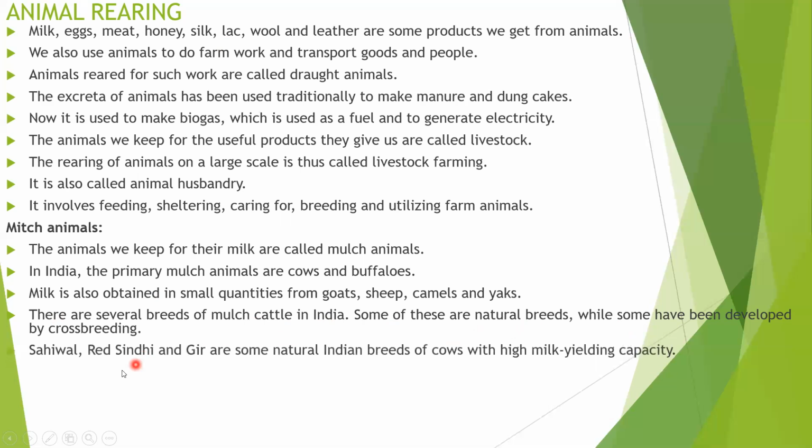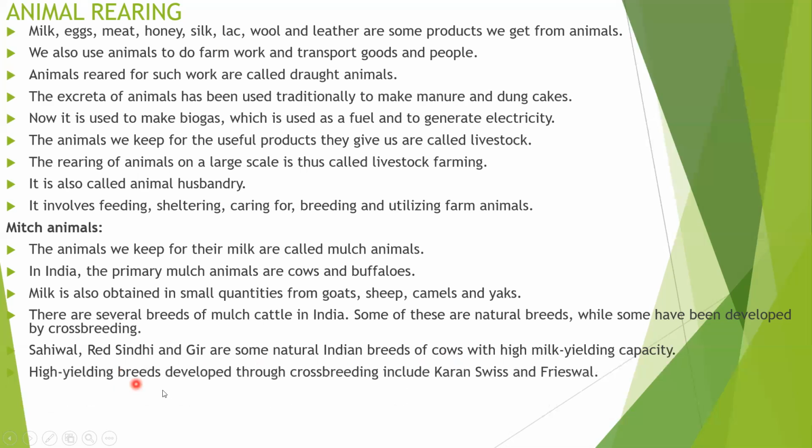Sahiwal, Red Sindhi, and Gir are some natural Indian breeds of cows with a high milk yielding capacity. So these are the cows bred in our country, commonly called natural Indian breeds of cows. They are very high yielding cows, giving very high milk yield.